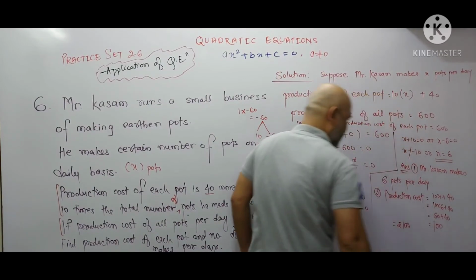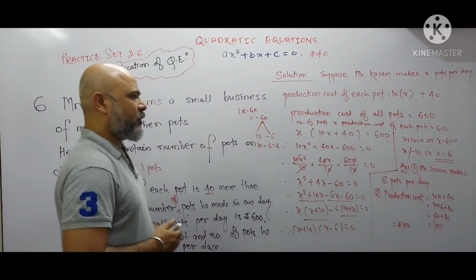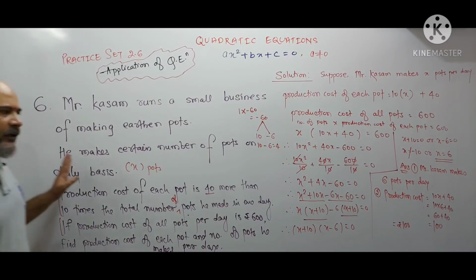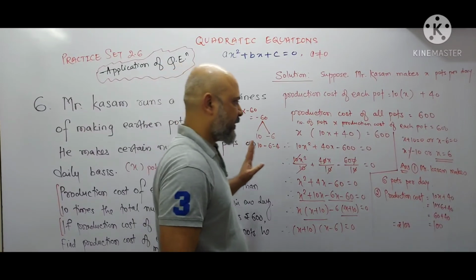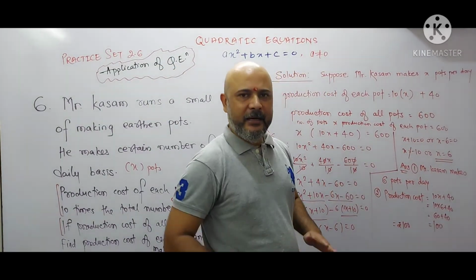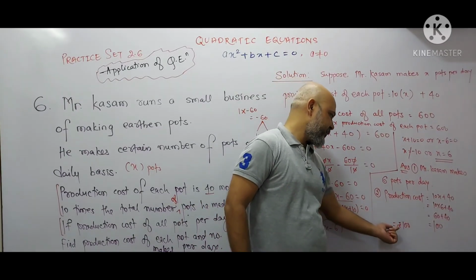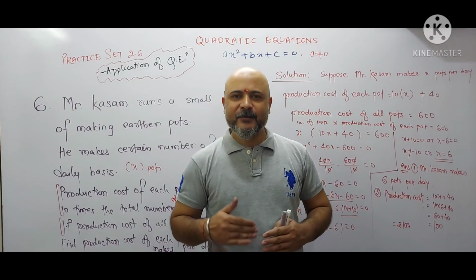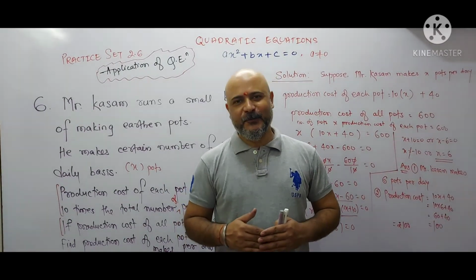Okay. So this is the answer of 6th question of practice set 2.6. First, Mr. Kasam makes 6 pots per day and production cost of each pot is equal to rupees 100. So ऐसे करना था क्वेश्चन नंबर 6 of practice set 2.6.